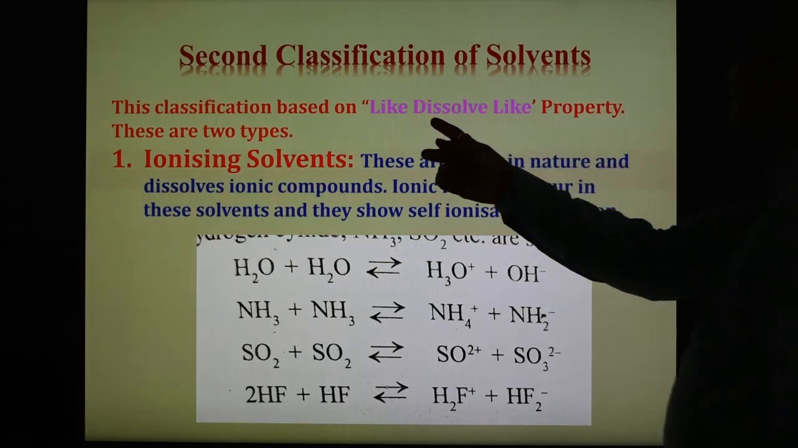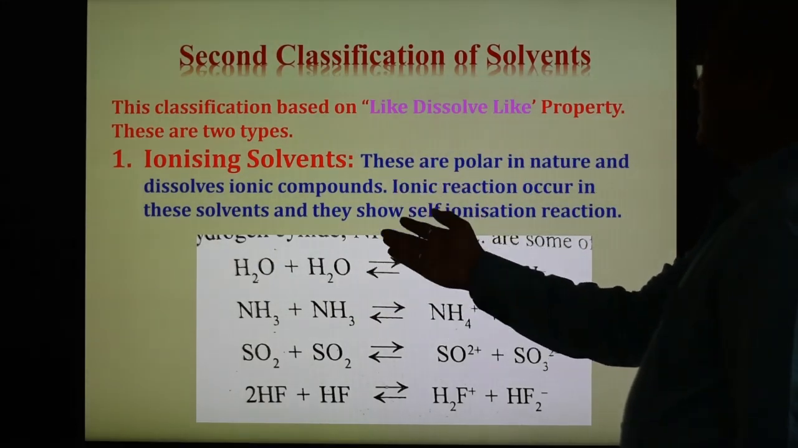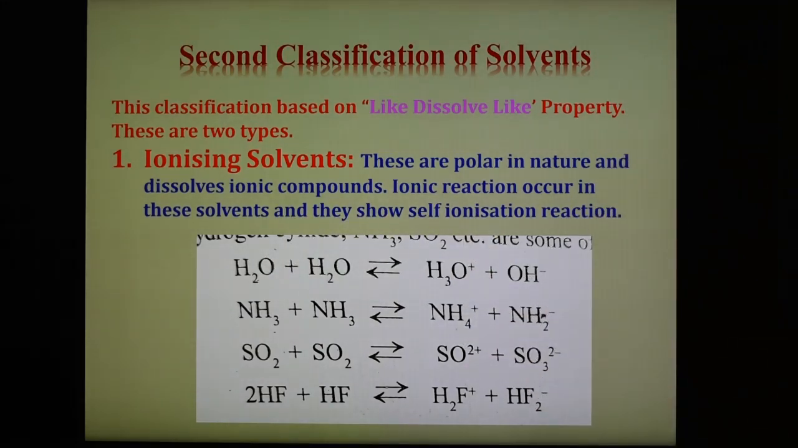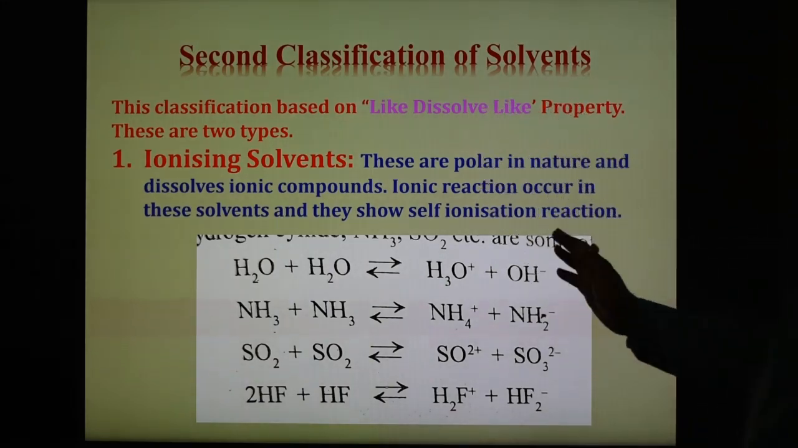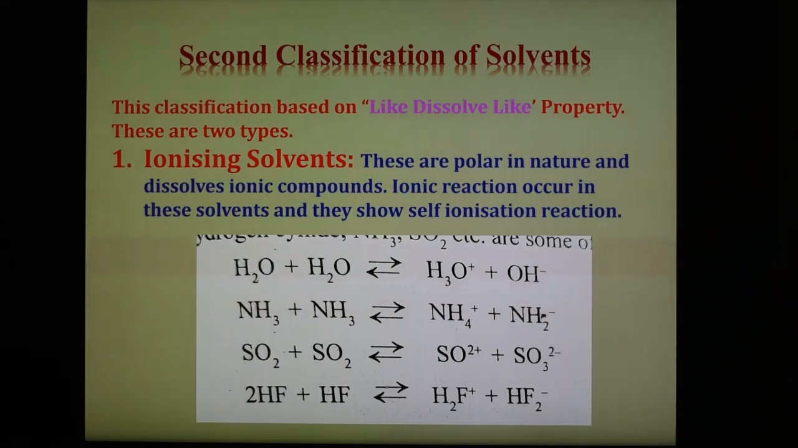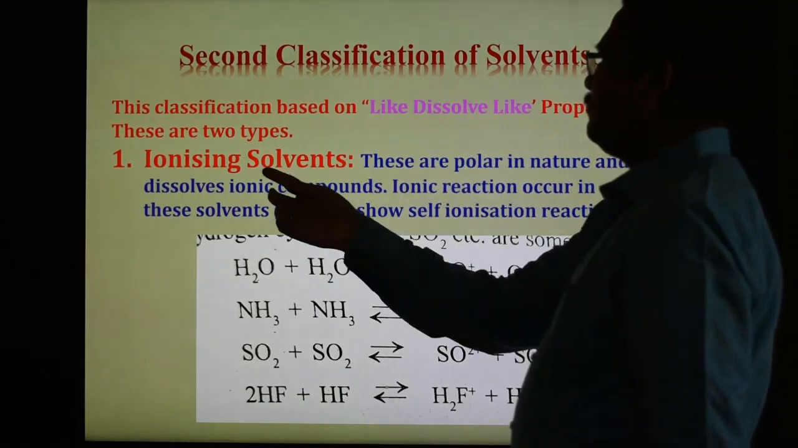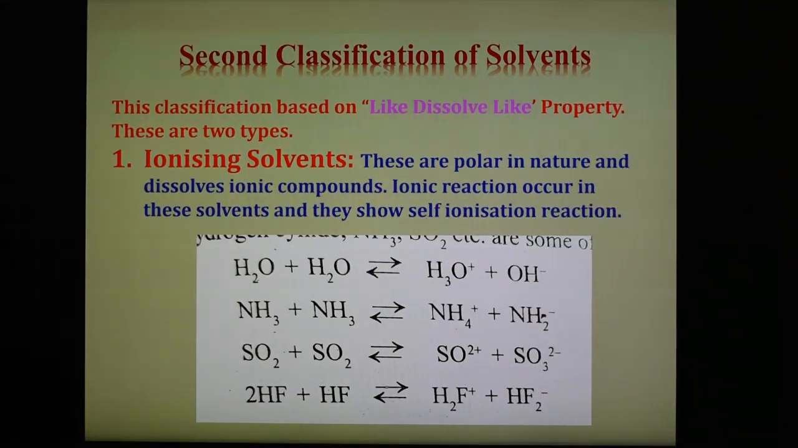So like dissolves like means if the compound is polar, it dissolves in a polar solvent. Inorganic solvent dissolves inorganic compound, organic solvent dissolves organic compound, that is the like dissolves like property. This is very important, and based on this there are two types of solvent, that is polar solvent and non-polar solvent. So polar compounds dissolve in polar solvent, and therefore the name is given like dissolves like. So ionizing solvents are the polar solvents and dissolve ionic compounds, and they undergo self-ionization reaction shown in this slide.